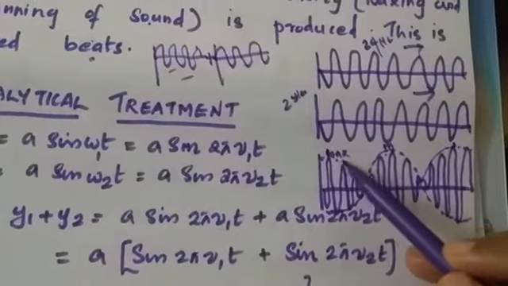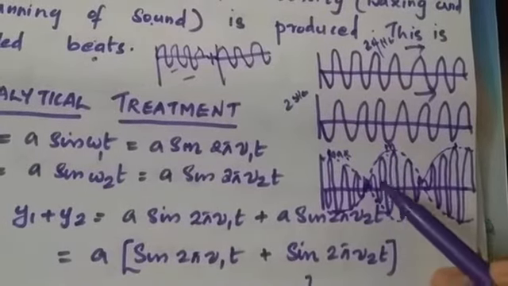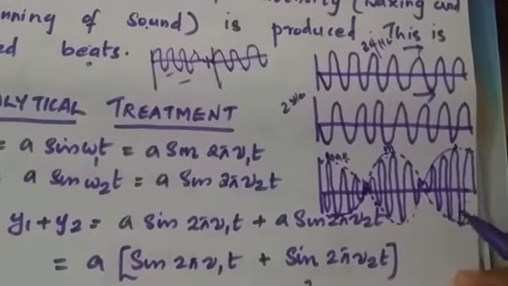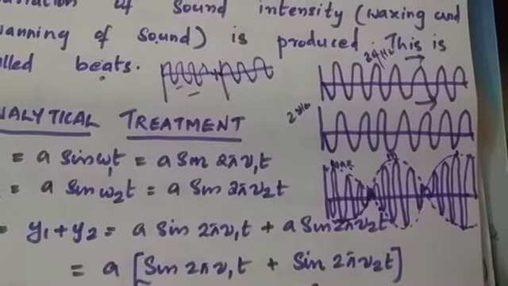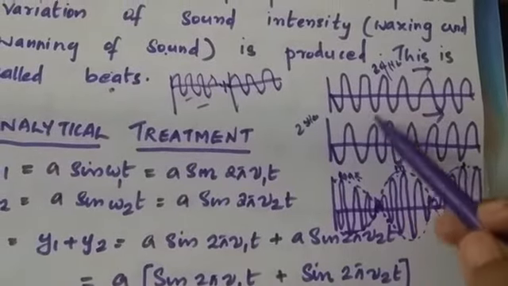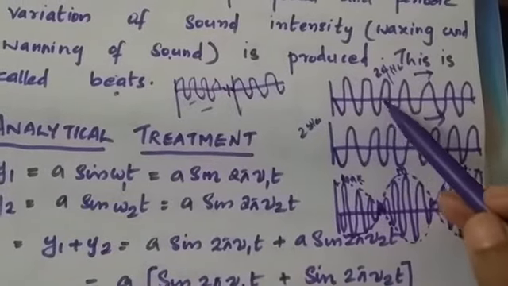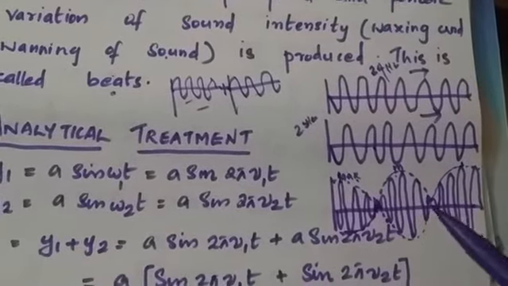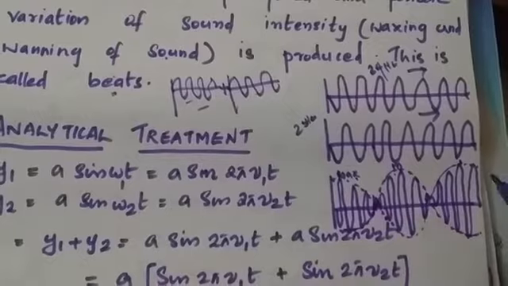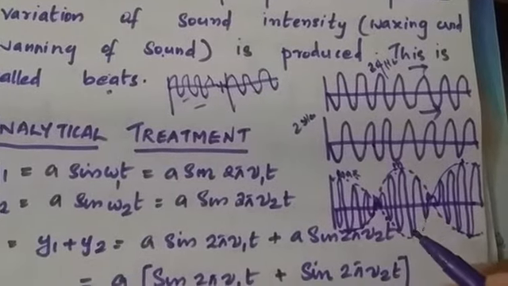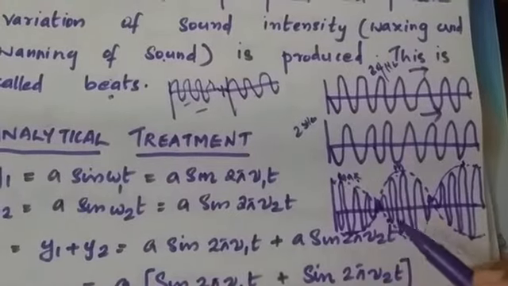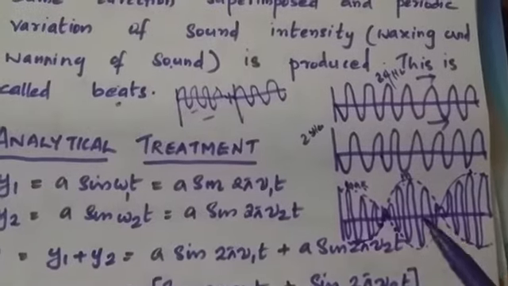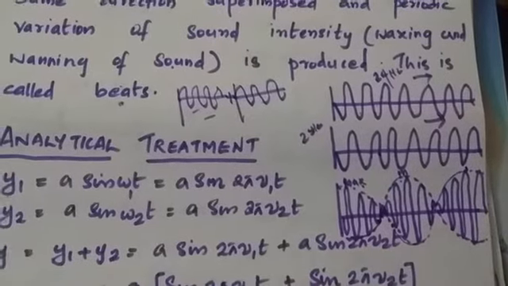This maximum area is called waxing of sound, and the minimum condition is called waning of sound. So waxing, waning, waxing, waning. A periodic variation in the intensity of the sound is produced. So whenever two sound waves which vary slightly in their frequency and amplitude travel along the same direction and are superimposed, there will be a periodic variation in the intensity of the resultant sound wave. Periodic variation means after waxing, waning of sound is produced, and after waning, again waxing of sound is produced. And this resultant sound wave is known as beat.